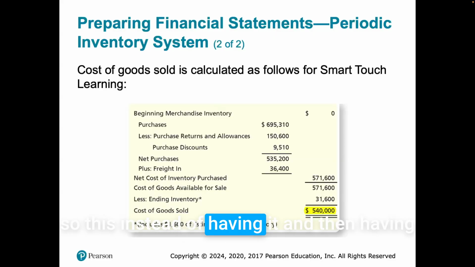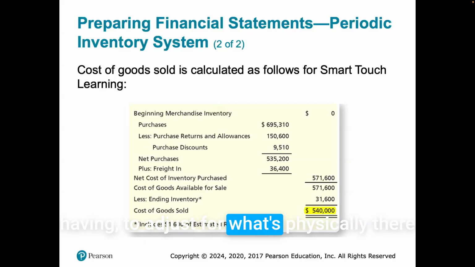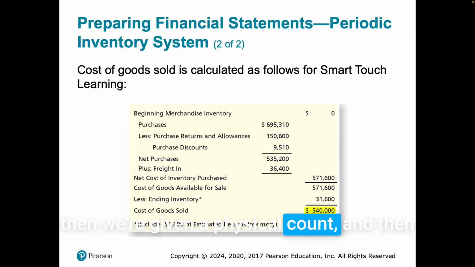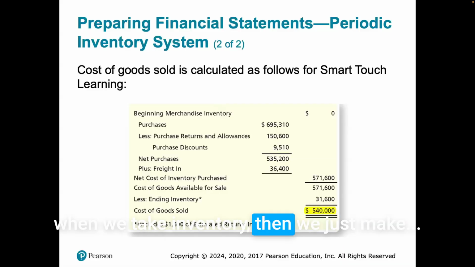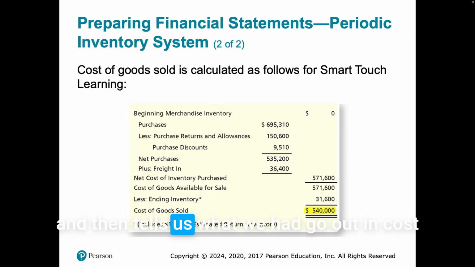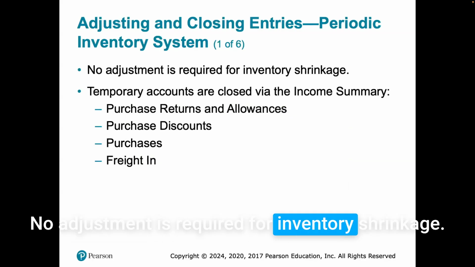Instead of having a certain amount and then going back and having to adjust for what's physically there and account for losses and things like that, we don't have to make that adjustment, because we're only taking in purchases and then we're given a physical count. And then when we take inventory, we just deduct the ending inventory, and that tells us what we had go out in cost. No adjustment is required for inventory shrinkage.